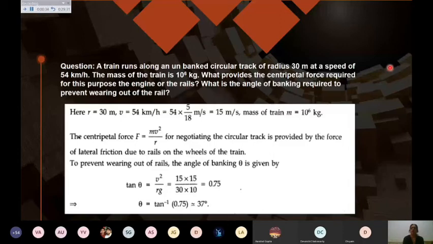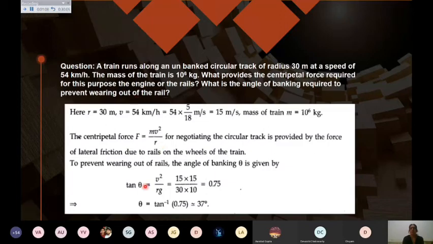What provides the centripetal force required for this purpose? The engine or the rails? This is the first part. So what is providing the centripetal force? Of course, the friction that is due to the rails on the wheels of the train will be providing you the centripetal force, as we have discussed in theory also. And what is the angle of banking required to prevent wearing out of the rail?